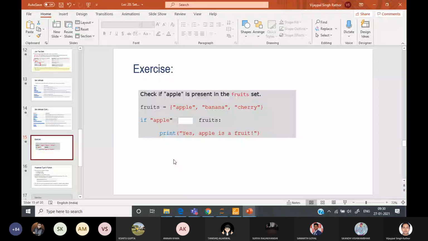Okay. Sir, I have a doubt about update. Yes, tell me, what is the doubt about update? Sir, in update we can pass both a list and a set as an argument. If you pass a set as an argument, the whole set will be stored in this set1.